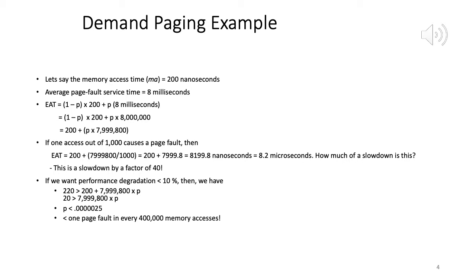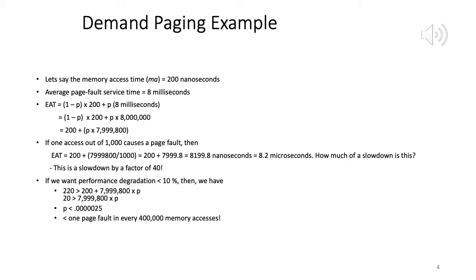Okay, now I am on slide 4, and now we will look at an example of demand paging. So the reasoning for looking at this example is to show the effect of the page fault probability on the mean access time.